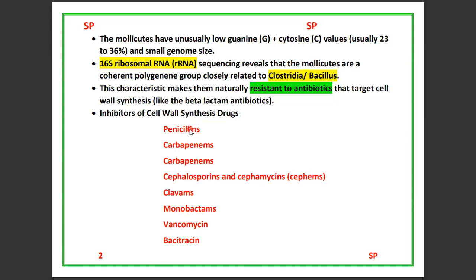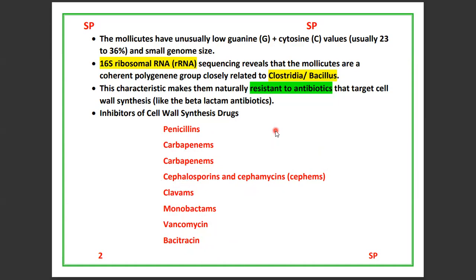These antibiotics are penicillins, carbapenems, cephalosporins or cephamycins, clavams, monobactams, vancomycin, bacitracin. These all destroy the cell wall and kill the bacteria.